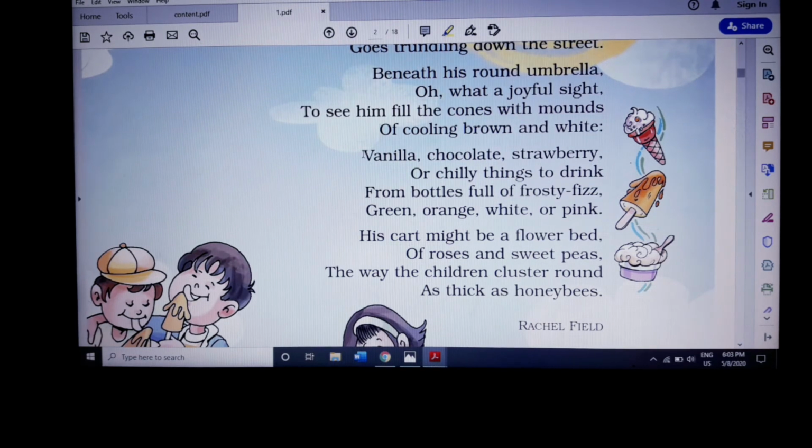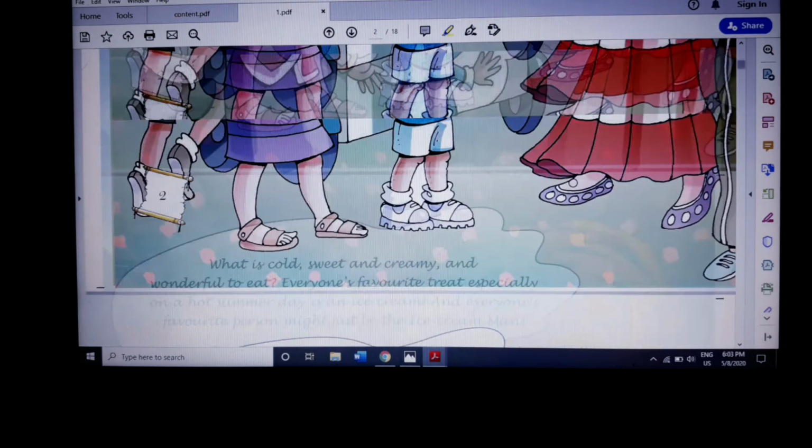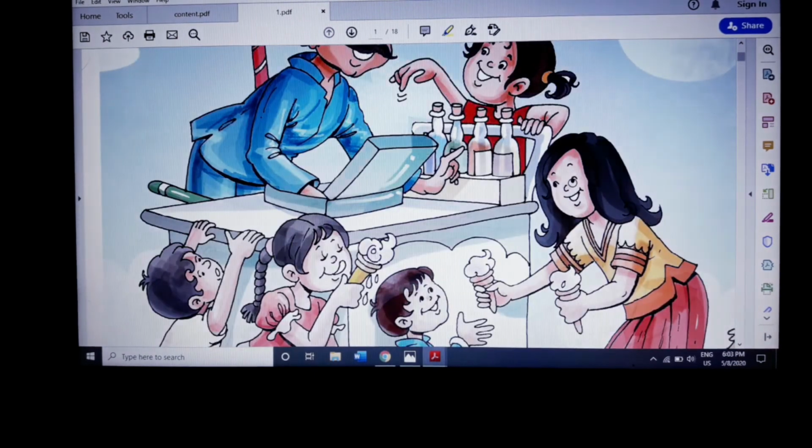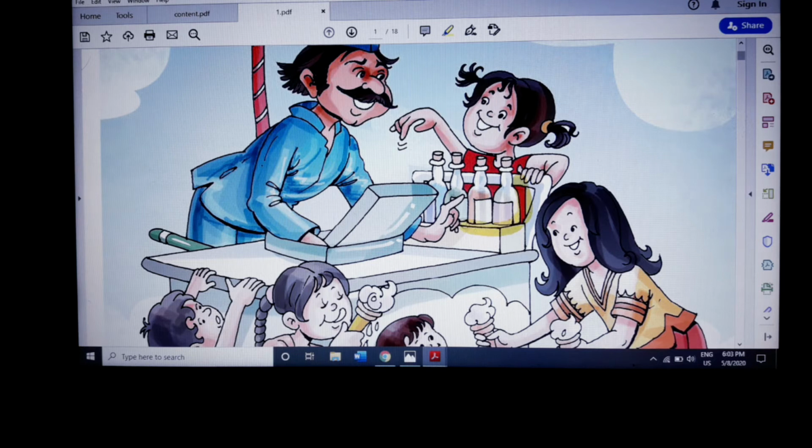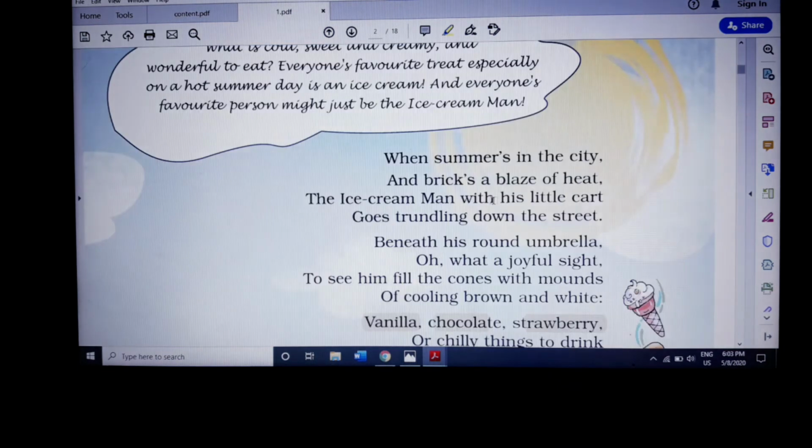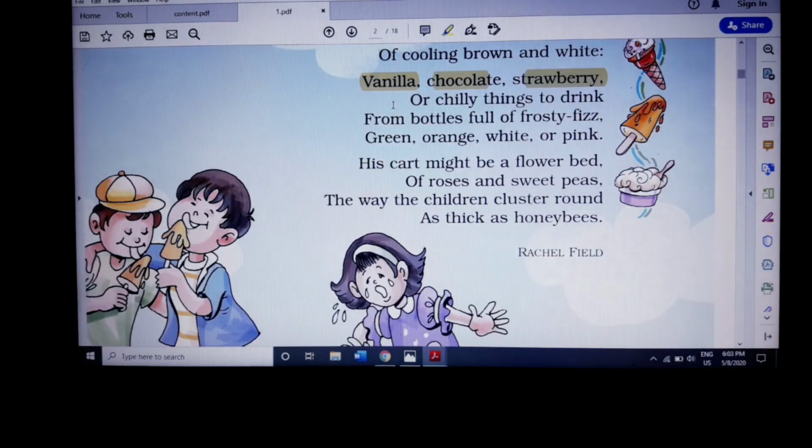So see, vanilla, chocolate, strawberry, or chilly things to drink. Like I said, the ice cream man did not have only the ice creams, but he had what? He had some chilly, frosty things also, cool drinks, which are different colors. So he had that also for sales. Vanilla, chocolate, strawberry are all different flavors which he has for sales. Or chilly things to drink, which is filled in bottles.